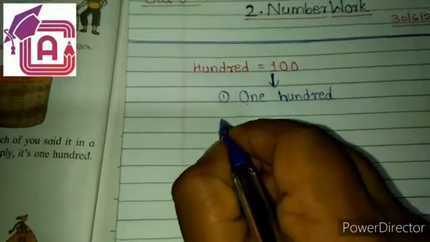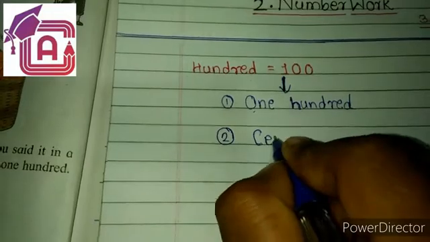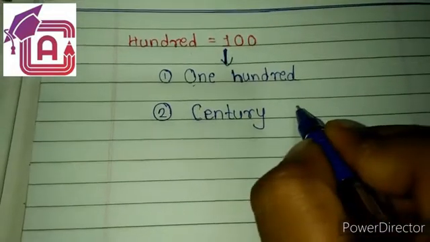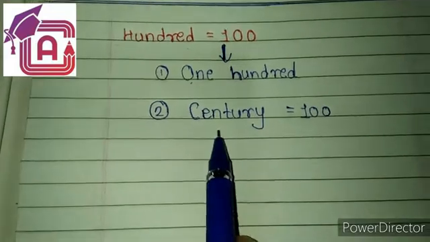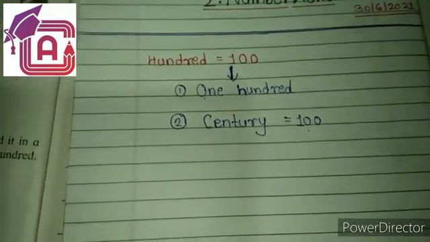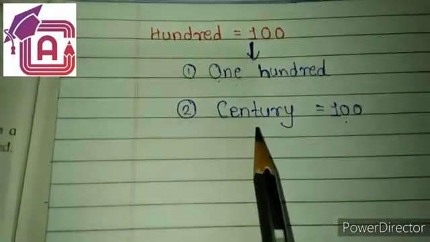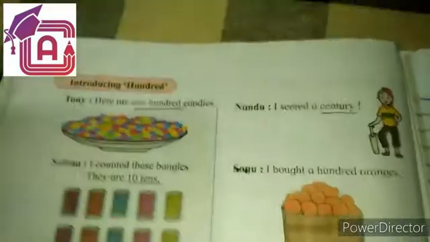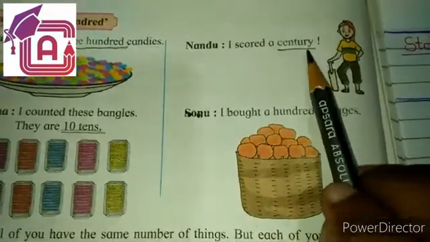This century is also called 100. This century means its value is 100. So you can read the 100 as 100, and then you can also read it as a century in a particular format. So we have seen two ways of representing or reading 100, that is 100 and century.